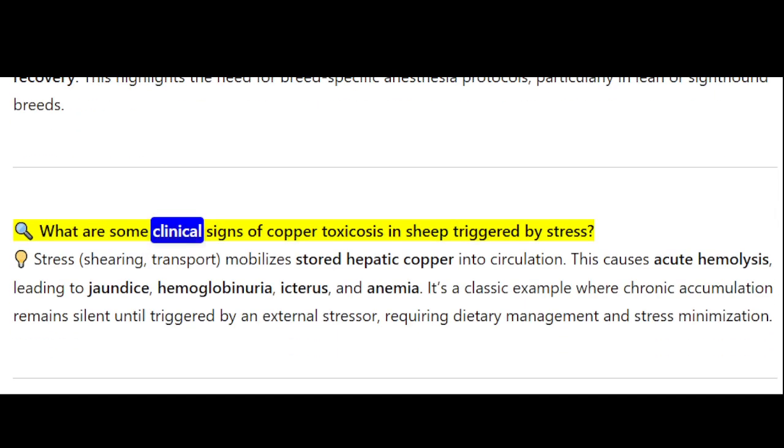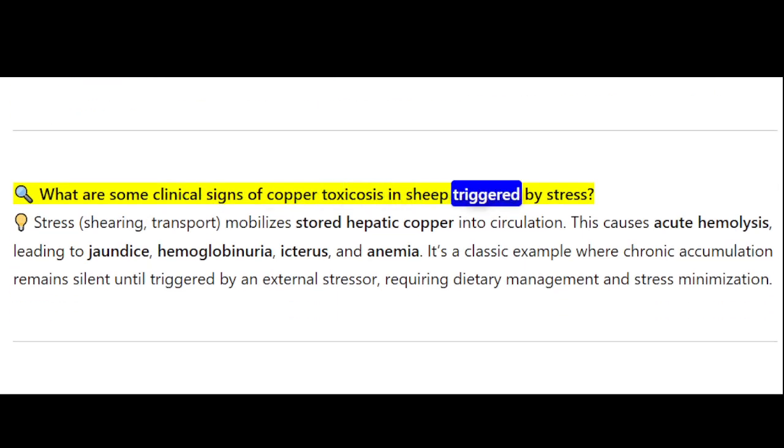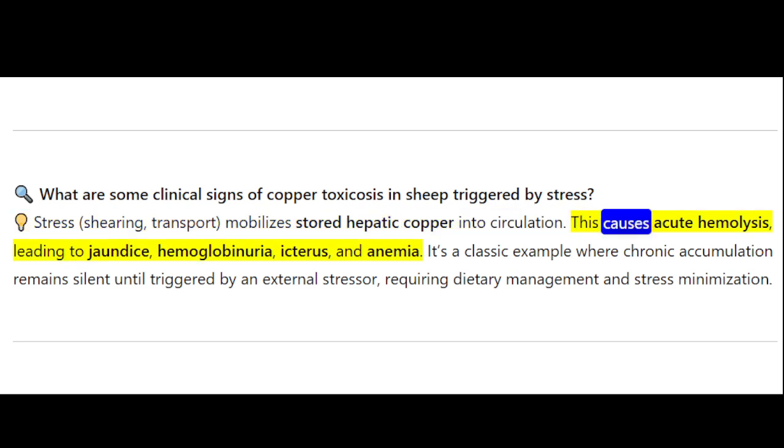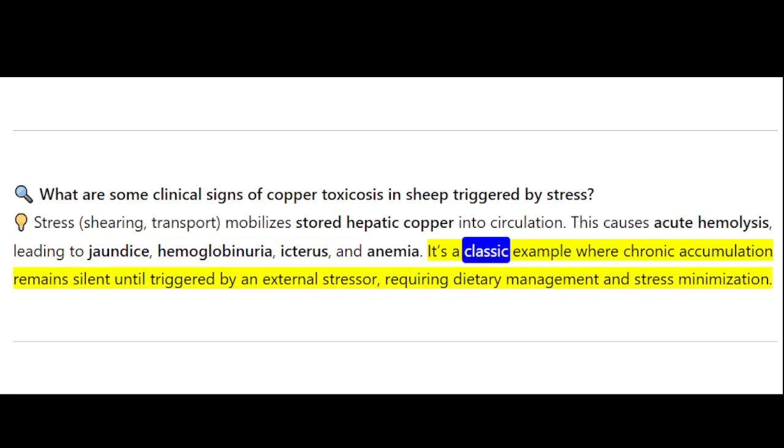What are some clinical signs of copper toxicosis in sheep triggered by stress? Stress, shearing, transport, mobilizes stored hepatic copper into circulation. This causes acute hemolysis, leading to jaundice, hemoglobinuria, icterus, and anemia. It's a classic example where chronic accumulation remains silent until triggered by an external stressor, requiring dietary management and stress minimization.